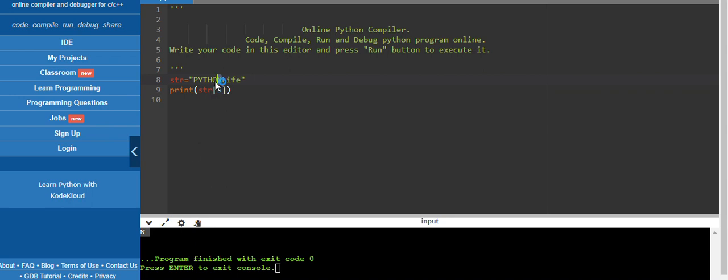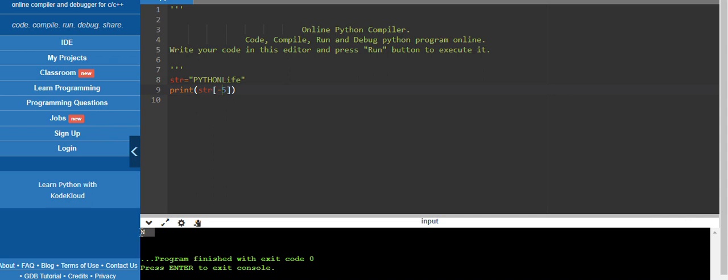Okay, understood. Can we use negative indexing also? Let's do it. Now we tried positive indexing. Similarly we can try with negative also. Will we get any type of error? Let's see.